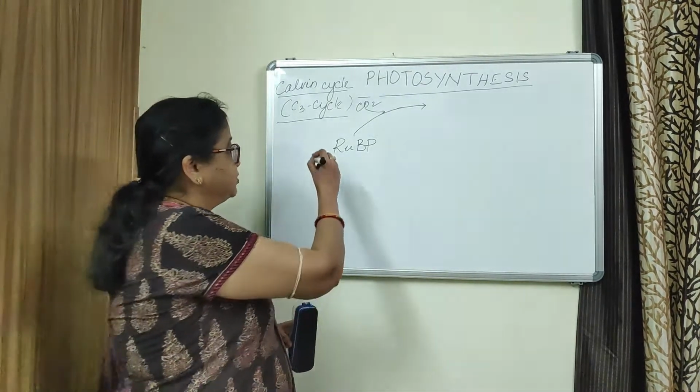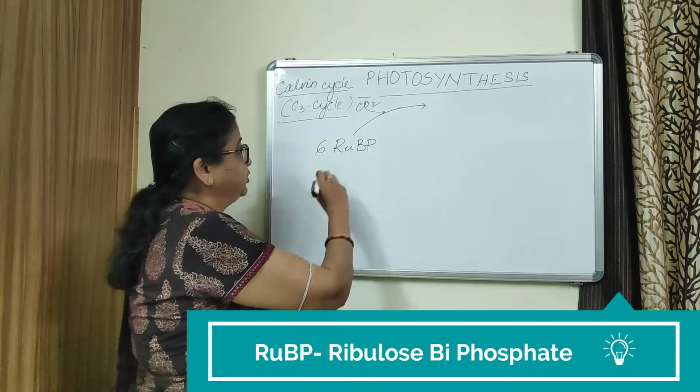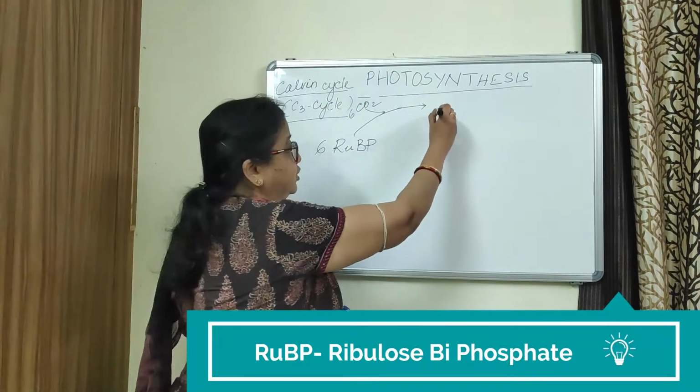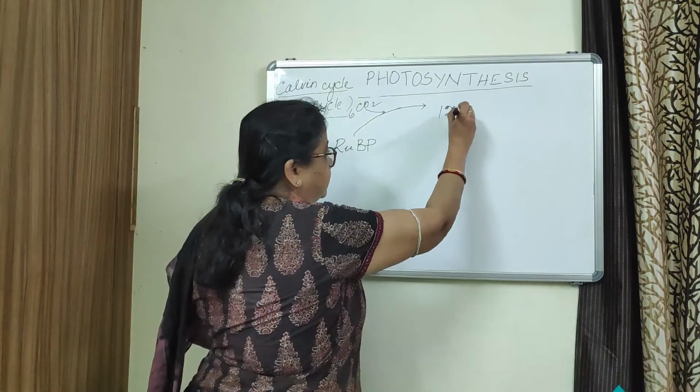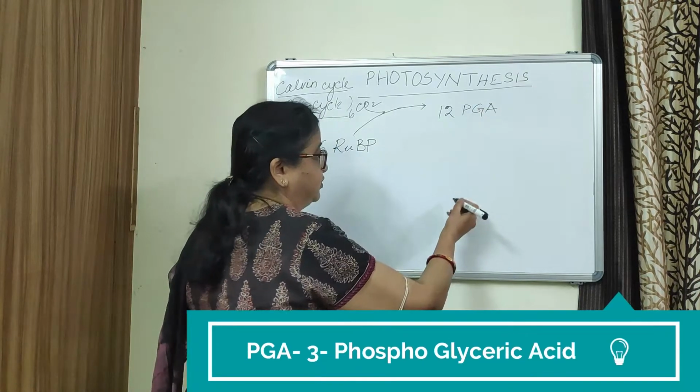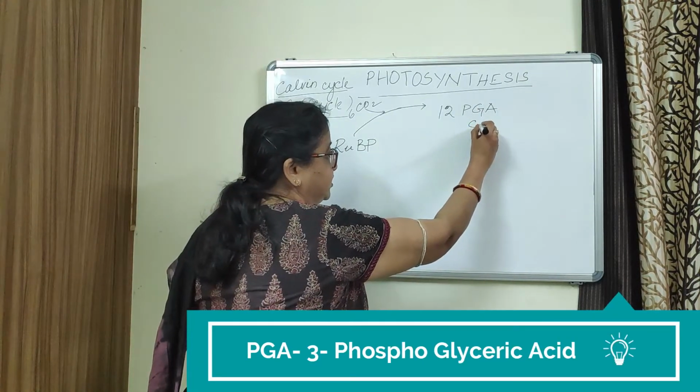If we take 6 molecules of RuBP and 6 molecules of carbon dioxide, then 12 molecules of phosphoglyceric acid are formed, which is a C3 compound.